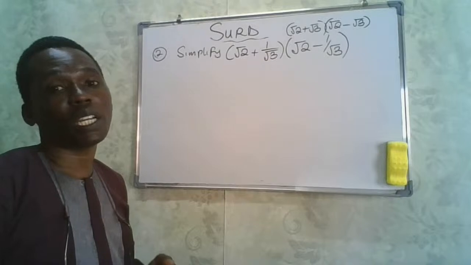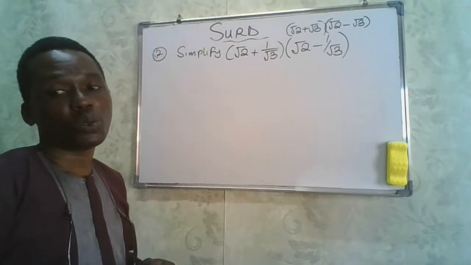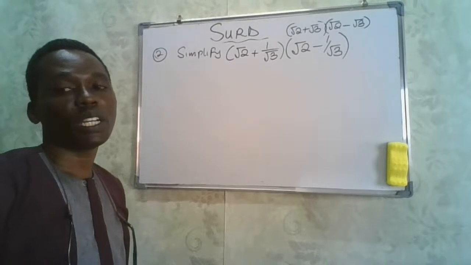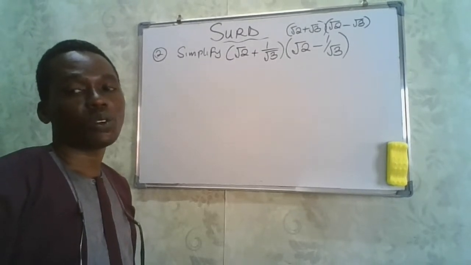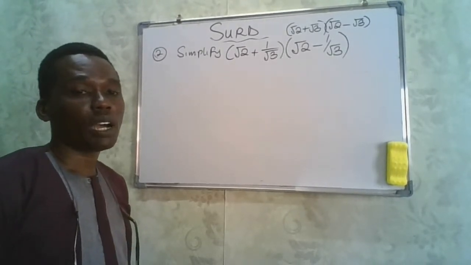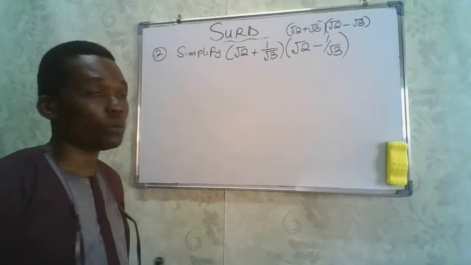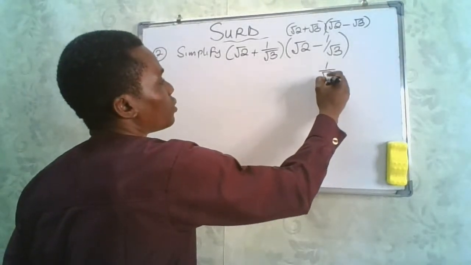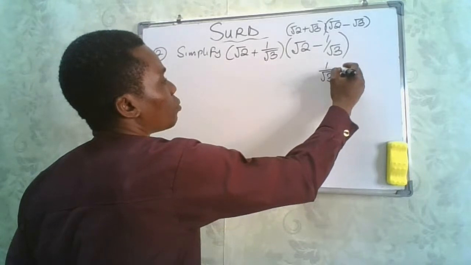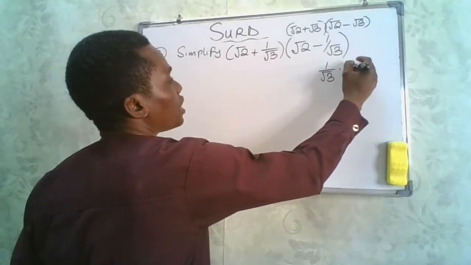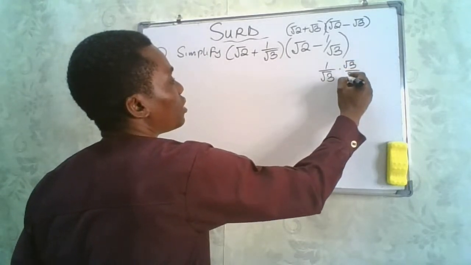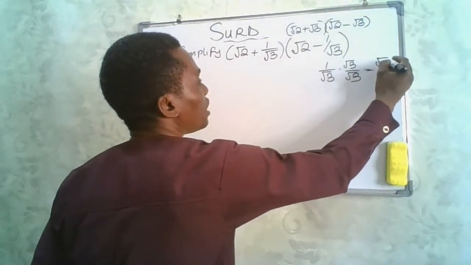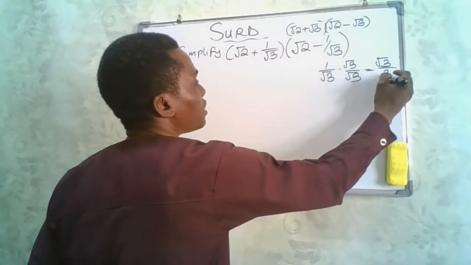That is 1 divided by root 3. So we are going to rationalize that part to give us a rational number, and then we can now simplify, because we have to make all the denominators rational. So if we have 1 divided by root 3 multiplied by root 3 divided by root 3, this will simply give us root 3 divided by 3.